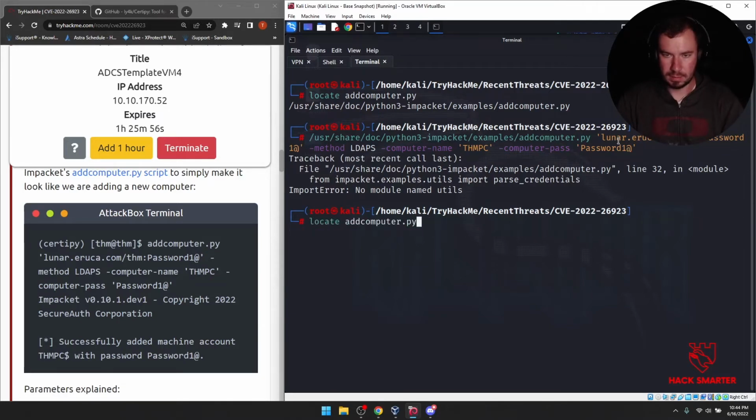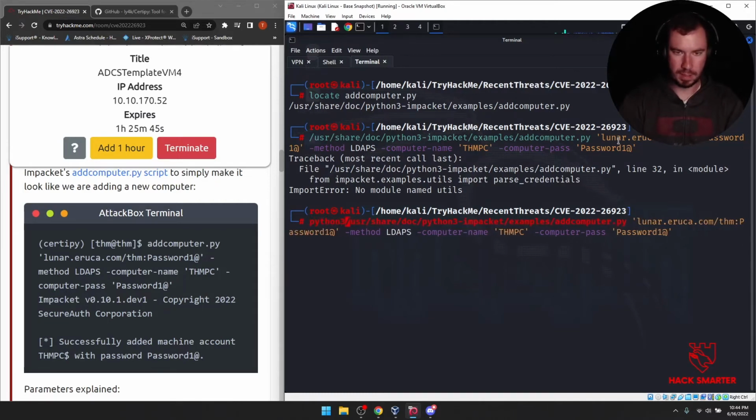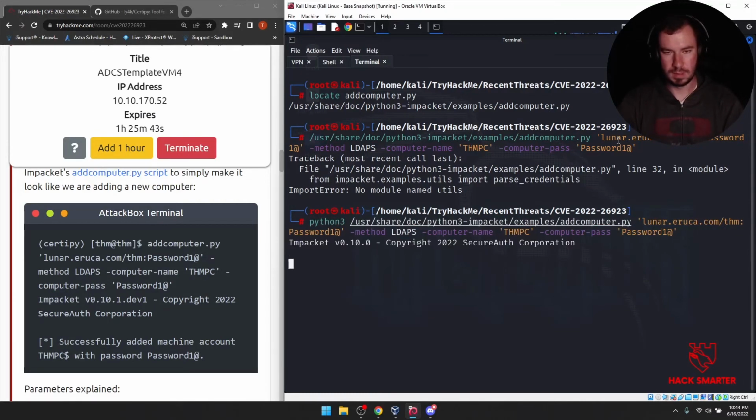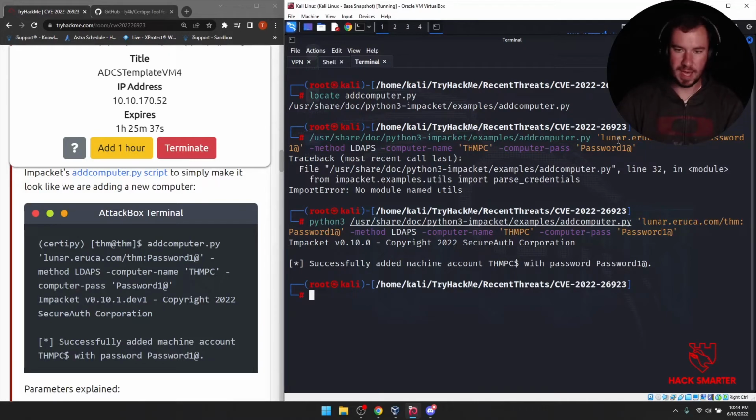Oh, whoops. We need to specify Python 3, it would appear. So let's jump back here, and the way you do that, really easy: python3. There we go. Successfully added machine account THMPC with password 1@.